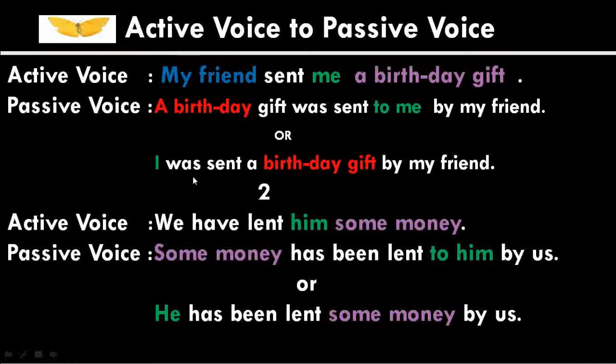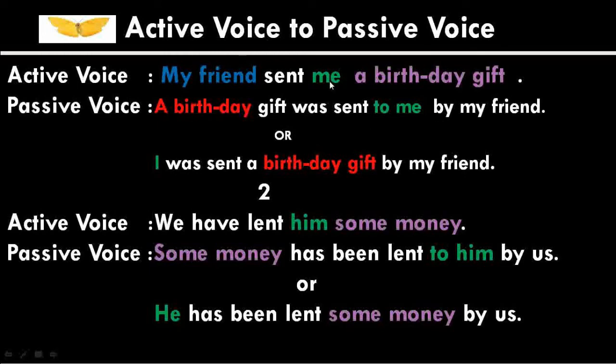As the subject is I, we should use was. So I was sent. Then the direct object. So we can place the direct object as it is after the main verb in the passive voice sentence. So the change will be: I was sent a birthday gift. Then the subject of the active voice sentence will take the place of object. So here my friend became by my friend.